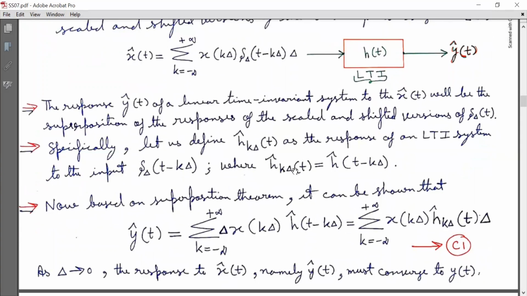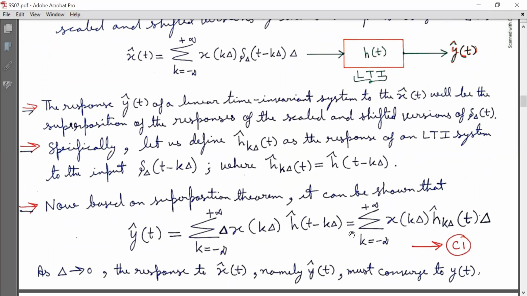Now this is the representation of h cap(t minus k uppercase delta). Now based on superposition theorem, it can be shown that this output y cap(t) is equal to summation k running from minus infinity to infinity uppercase delta into x(k uppercase delta) into h cap(t minus k uppercase delta).